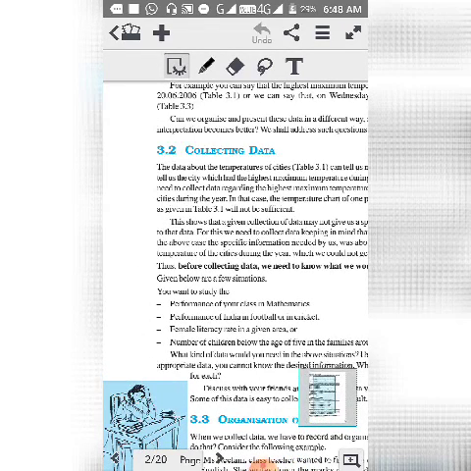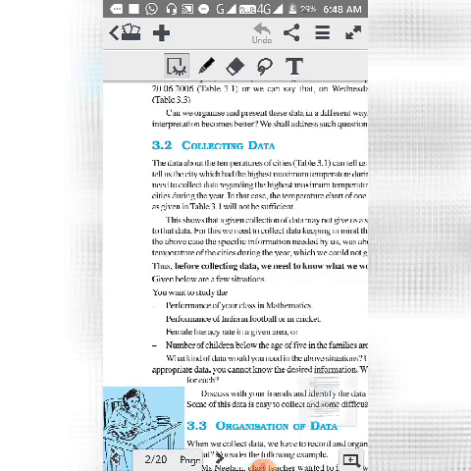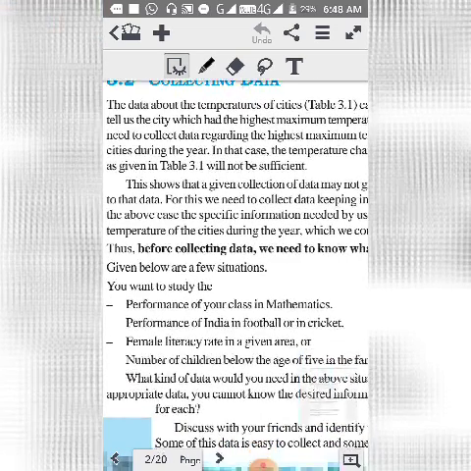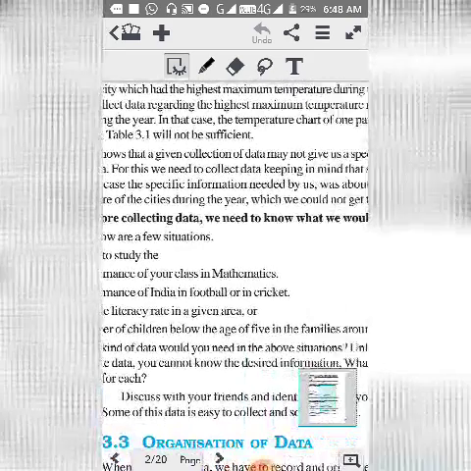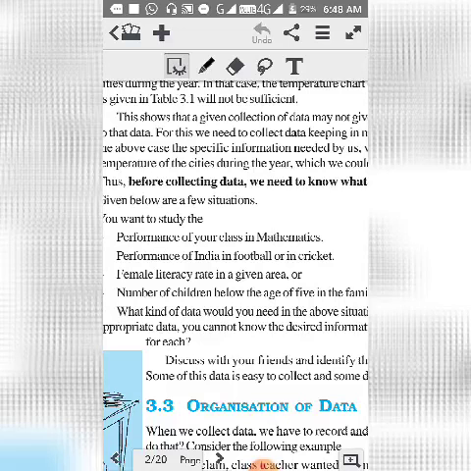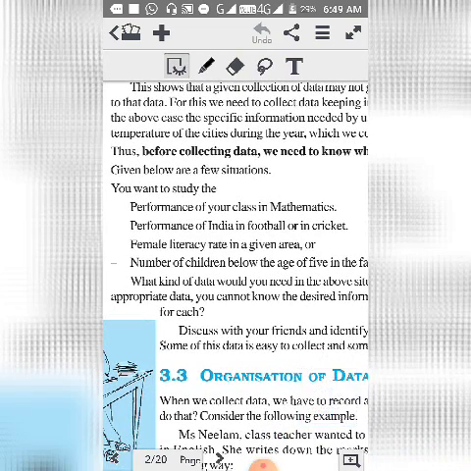You have to collect information. Now information could be any, it could be collection of your marks obtained in different subjects. So whenever we collect any information, before collecting data, we should know what we want to write, like performance of your class in maths, how your children have done in maths in exam, how India has played, literacy rate, which means how educated the people are. So it could be any information.